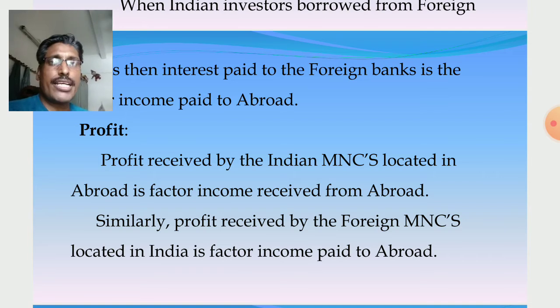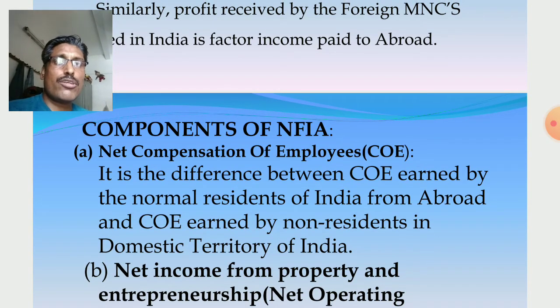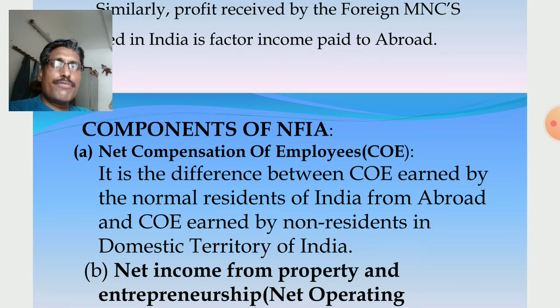So NFIA, net factor income from abroad, is the difference between factor income received from abroad and factor income paid to abroad. Clear? Then the different components of NFIA. The first component is net compensation of employees, COE. As I told you, Indian residents work abroad, and some foreign residents work in our territory. So net compensation of employees is the difference between COE earned by the normal residents of India from abroad and COE earned by non-residents in the domestic territory of India.